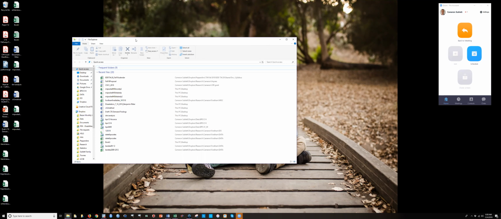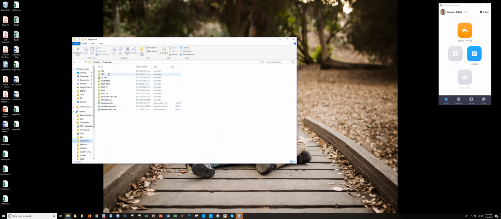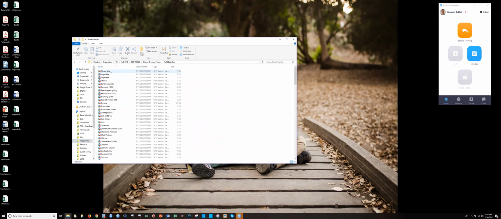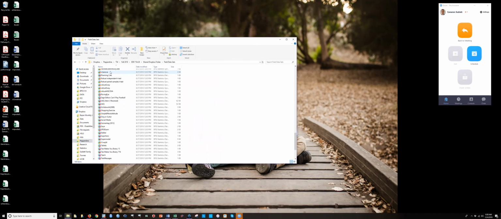So first, chapter 9, number 4, the fashion student was interested in factors that predict the salaries of catwalk models. She collected data from 231 models. For each model, she asked them their salary per day. Okay, so we need the supermodel data for that one. So we're going to go to the shared Dropbox folder, and we go to field data sets, and we're going to open up supermodel data.